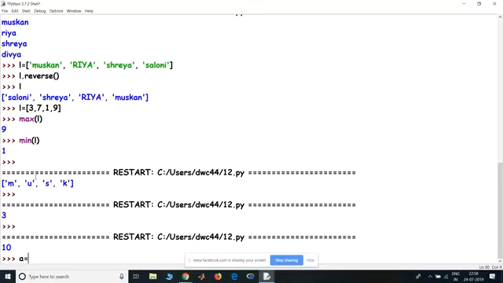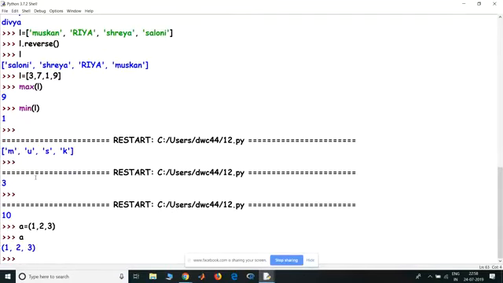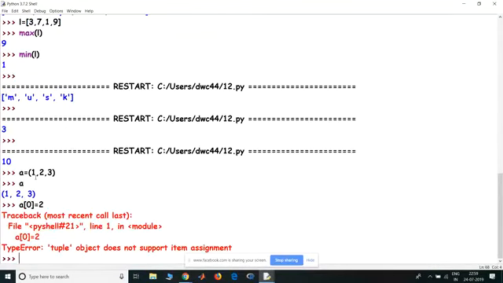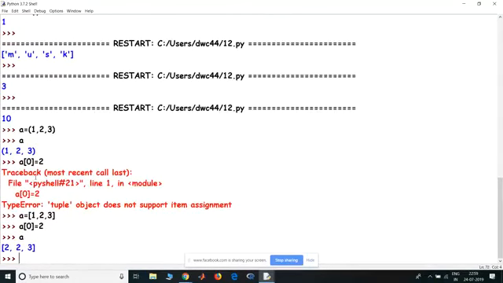If I write a equal to round brackets 1, 2, 3, then a is a tuple. This is something which is not mutable. So if I write a of 0 equal to 2, it'll show an error that tuple object does not support item assignment. But if I do the same thing for the lists, it does not have any problem at all. It simply changes the 0th element to 3.